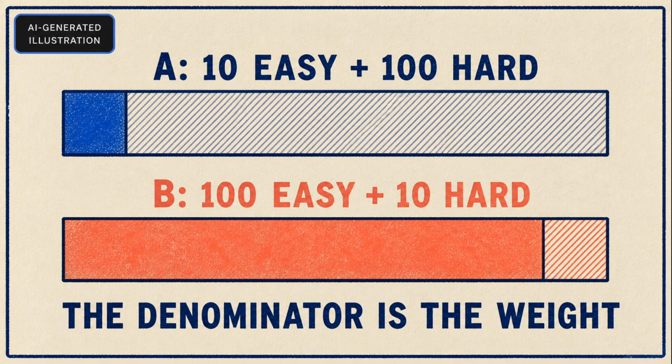A has 100 of its 110 trials in the hard group. B has 100 of its 110 trials in the easy group. So A's pooled rate is pulled toward the hard group result, while B's is pulled toward the easy group result. The denominator is not bookkeeping. It is the weight each subgroup gets in the combined number.